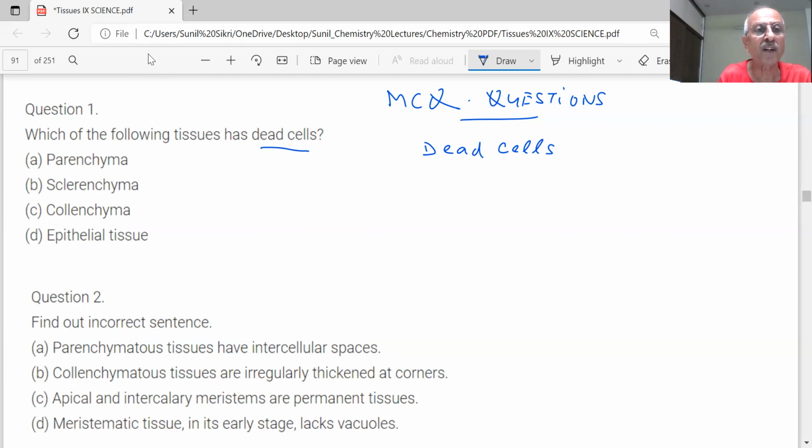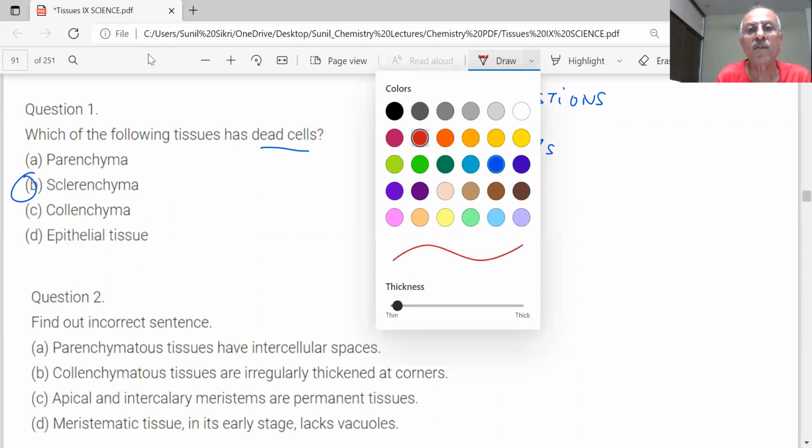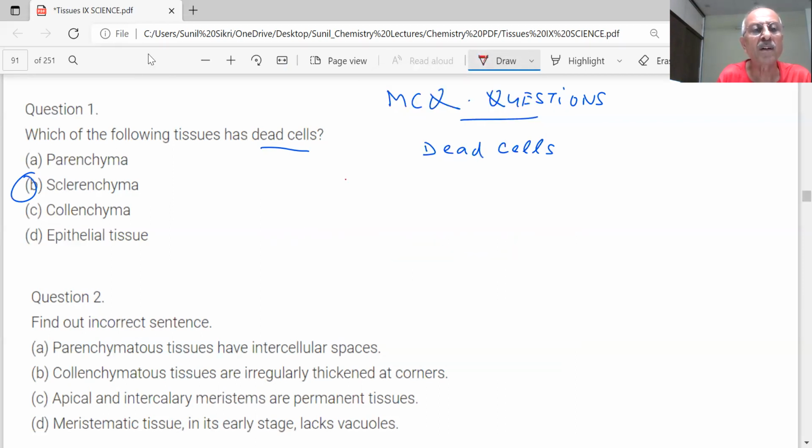Parenchyma, sclerenchyma, collenchyma, epithelial. What is the correct answer? Sir, option B, sclerenchyma. Yes. What about parenchyma? Sir, they have living cells. What about collenchyma? Sir, they also consist of living cells. And what about epithelial tissue? Sir, they have living cells.